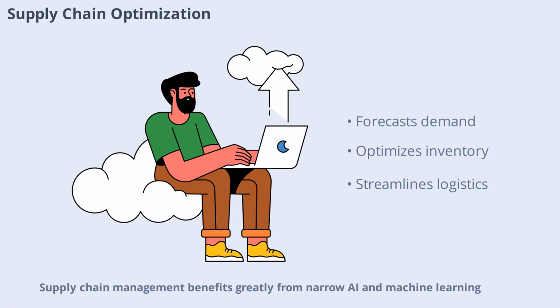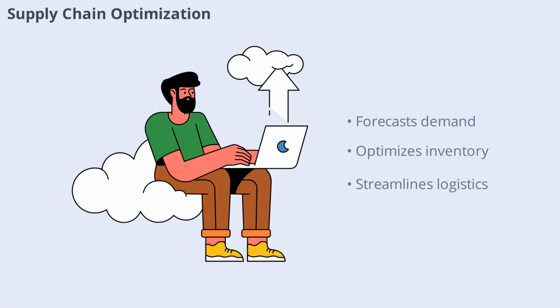Supply chain management benefits greatly from narrow AI and machine learning. These technologies help companies forecast demand, optimize inventory, and streamline logistics. By analyzing data from various sources, machine learning models can predict delays, identify bottlenecks, and suggest improvements. This leads to more efficient operations and cost savings for businesses.